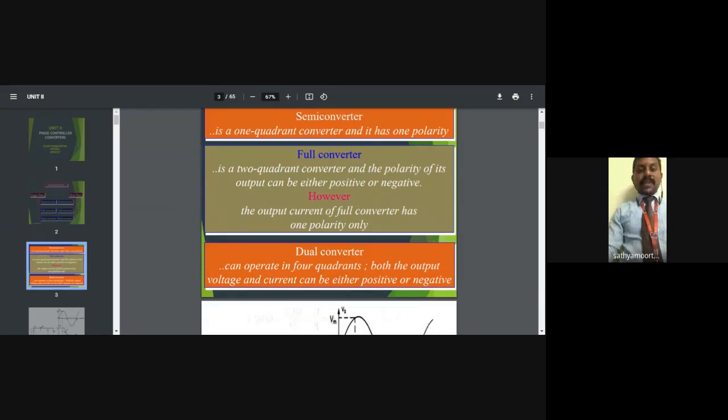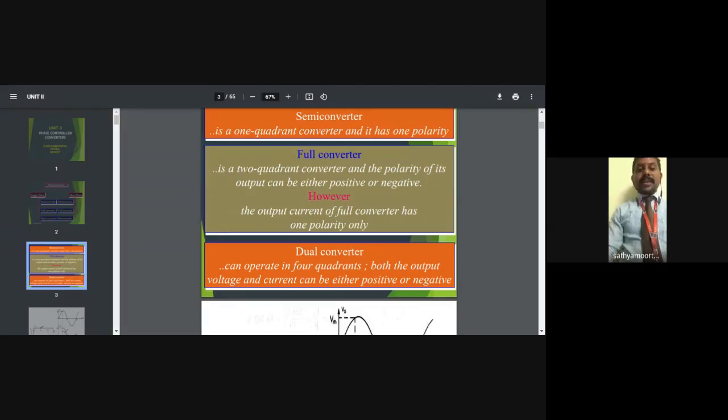So the conclusion is that in the first and third quadrants we get positive power. In the first quadrant, voltage and current are in the forward direction, and in the third quadrant, current and voltage are in the negative direction, but the power is positive.